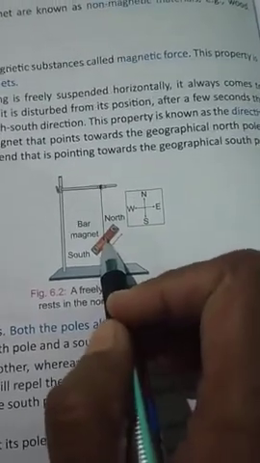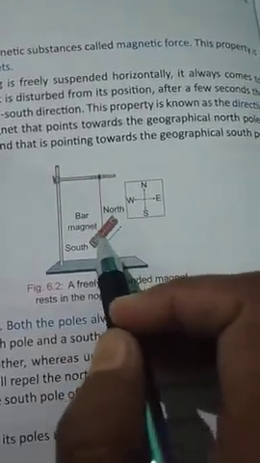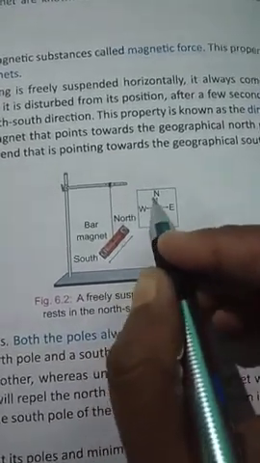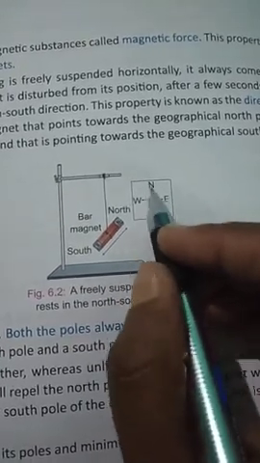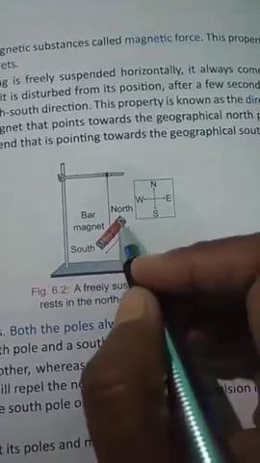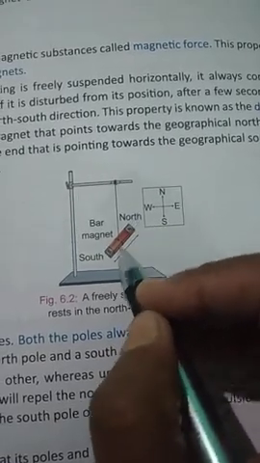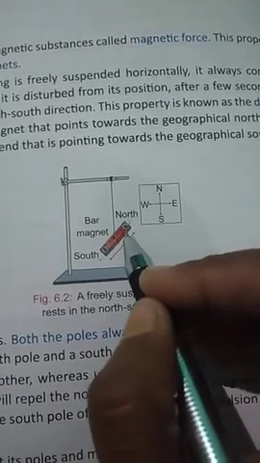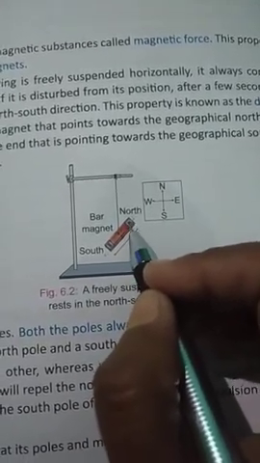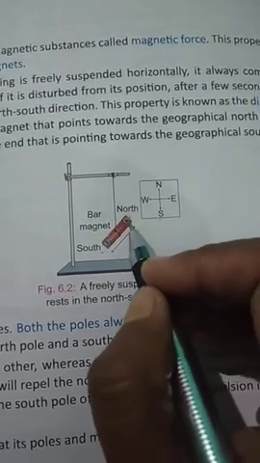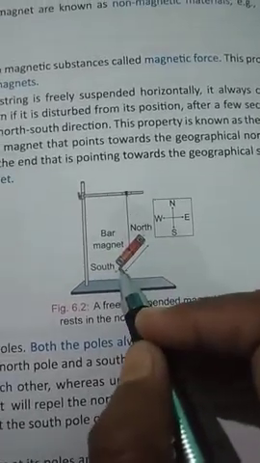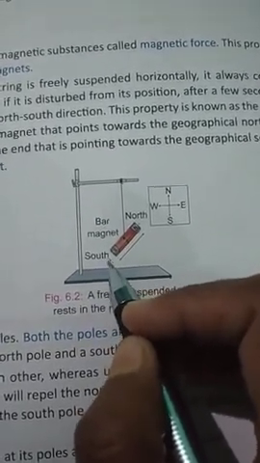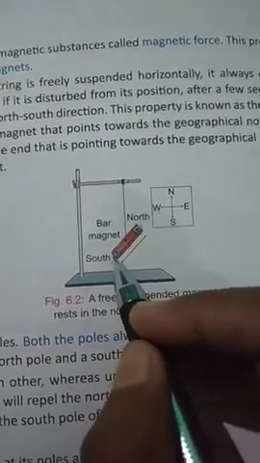This property is known as the directive property of a magnet. The magnet always rests in the geographical north and south direction only. The end of the magnet that points towards the geographical north is known as the north pole of the magnet, and the end that points towards the geographical south is known as the south pole of the magnet.